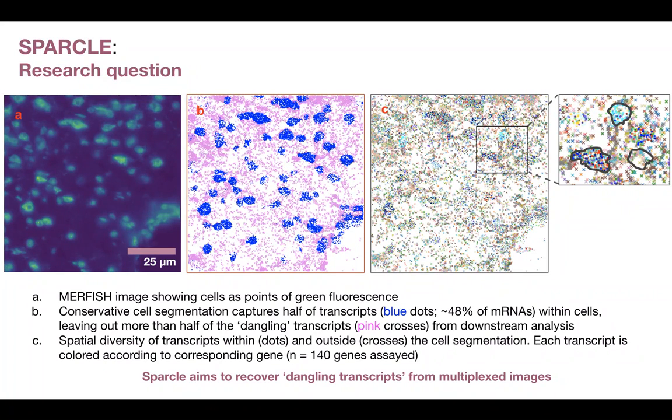In panel C, we see the spatial diversity of transcripts both within and outside the cell segmentation. Each transcript is colored according to the corresponding gene, which in the smFISH case is 140, and that is what is seen in this inset here. Sparkle aims to recover dangling transcripts from multiplexed images.